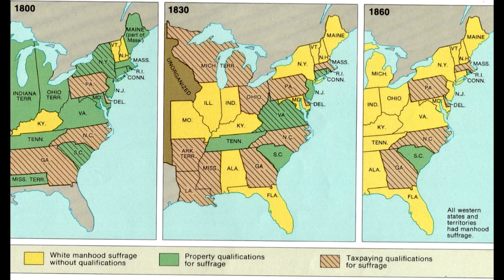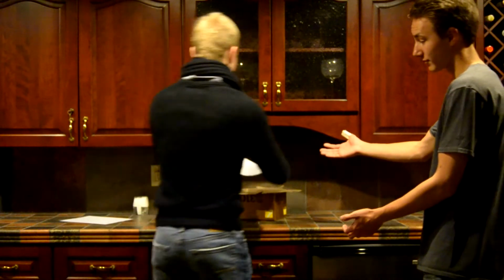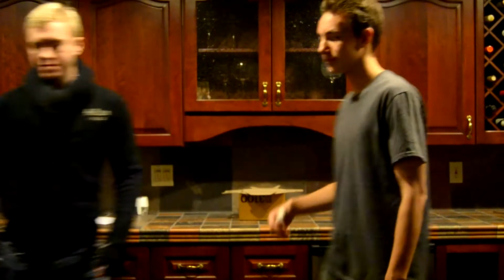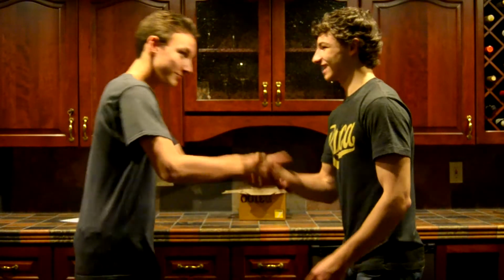During the Jacksonian period, states from one end of the country to the other adopted state constitutions that allowed all white males to vote. During the Jacksonian era, we see universal male suffrage. Here is a rich man casting his vote. Now we see the poor man casting his vote. Look how proud and happy he is.